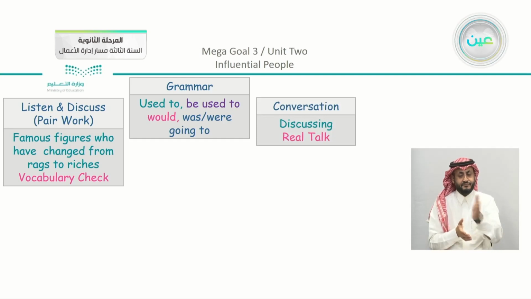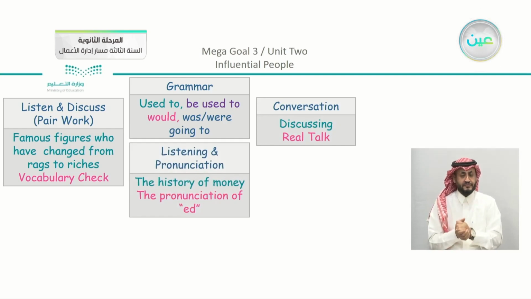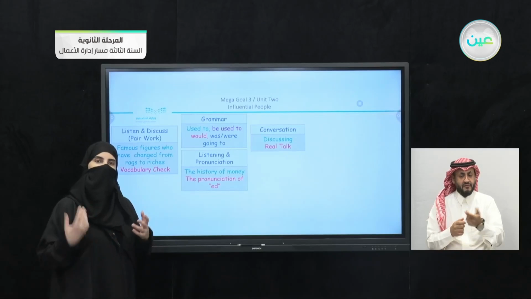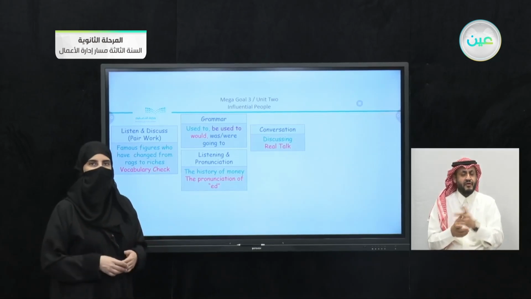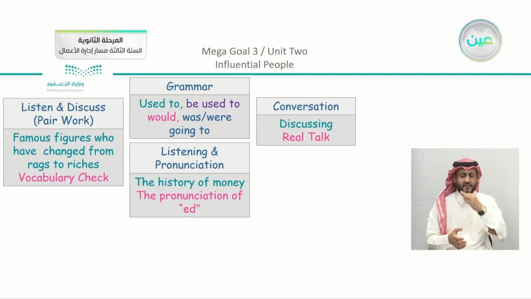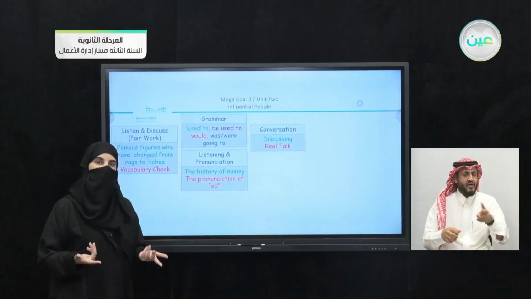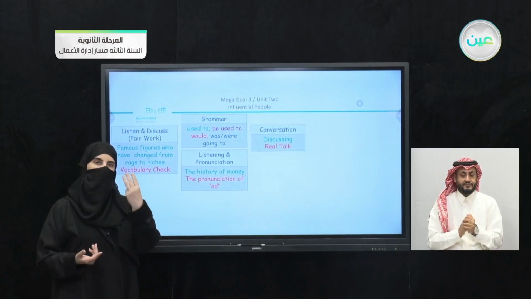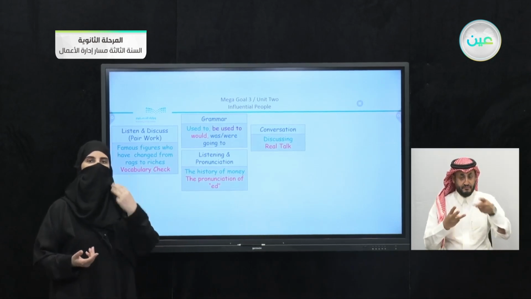Also, we have here the conversation, which was about discussion, and we have here the real talk. If you remember about the 20,000 or the 30,000 riyals, and how the boy was just thinking what to do with the money. We have here the listening and pronunciation. If you remember, we listened to the history of money, and also we practiced the pronunciation of the ED, and how many types of pronunciation we have. We said that there are 3 different sounds for the ED.